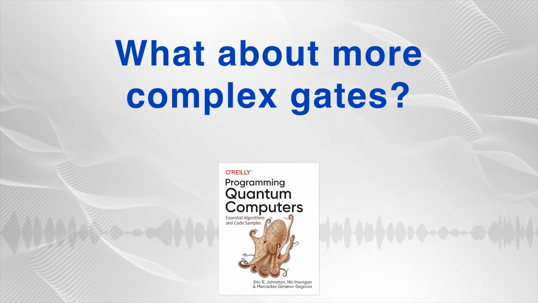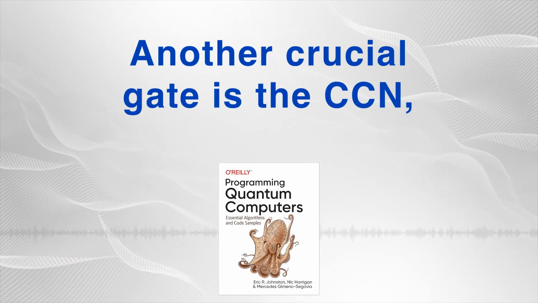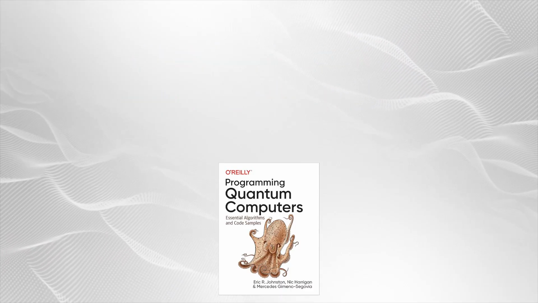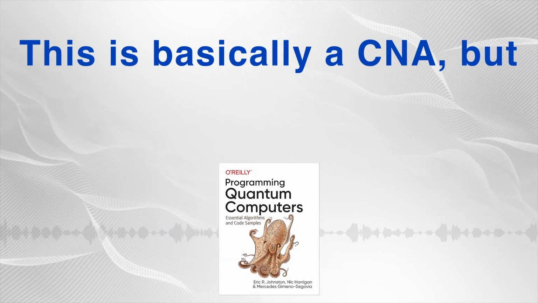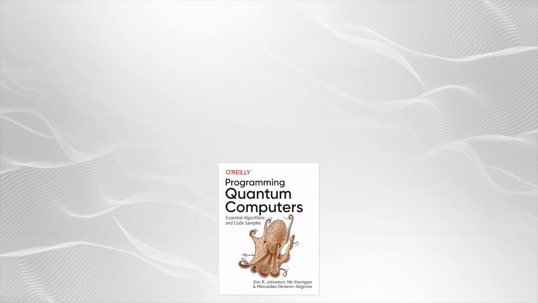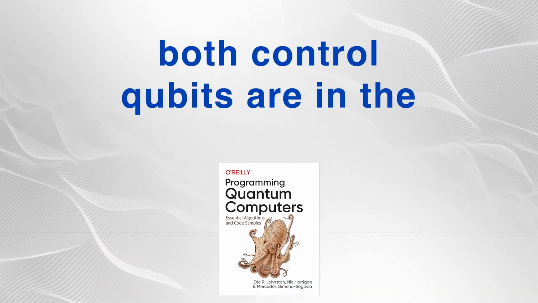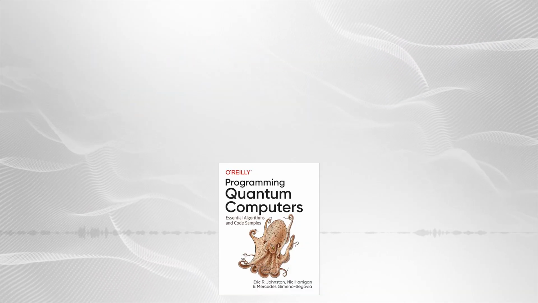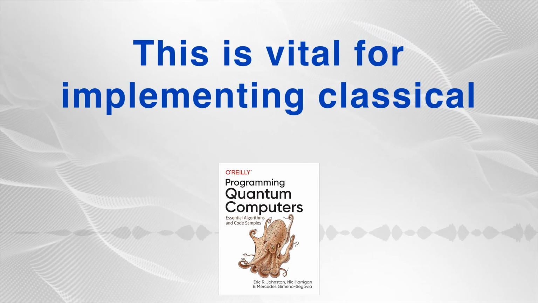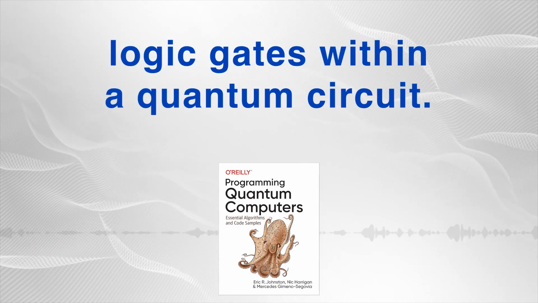What about more complex gates? Another crucial gate is the CCNOT, or Toffoli gate. This is basically a CNOT, but with 2 control qubits. The NOT is only applied if both control qubits are in the 1 state. This is vital for implementing classical logic gates within a quantum circuit.